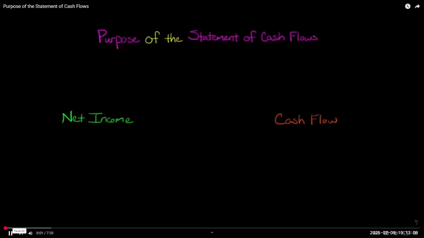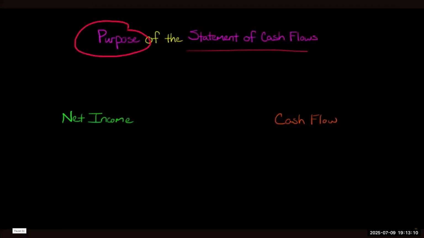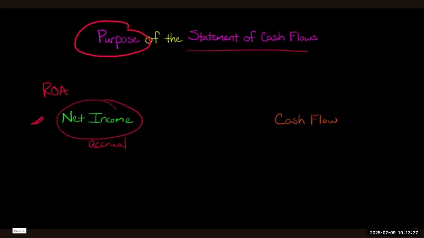In this video, we're going to talk about the purpose of the statement of cash flows. So investors have a tendency to fixate on net income. They say, what's the bottom line? Is this company profitable? They calculate things like ROA, ROI. But it's important to remember that net income is an accrual-based number. That means that there are certain things in net income that we hope will map into actual cash flows at some point in the future, but may in fact not.